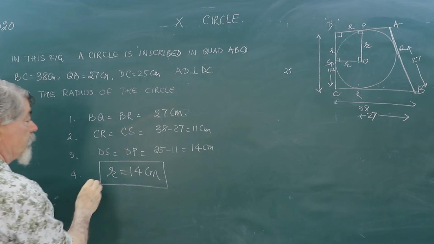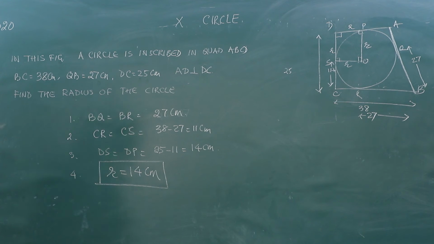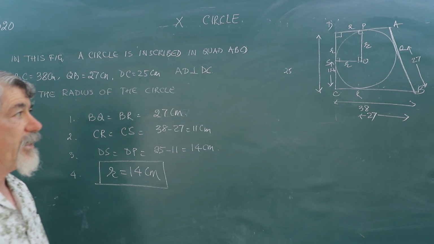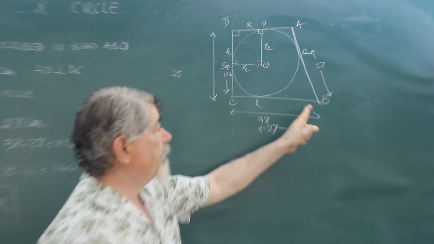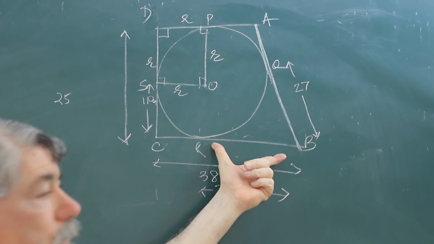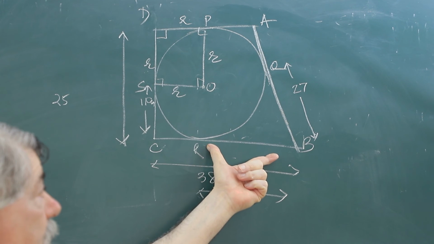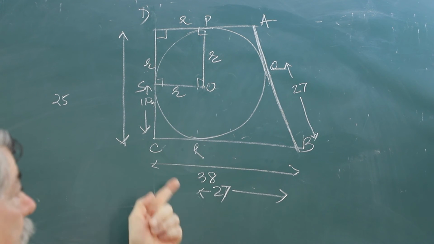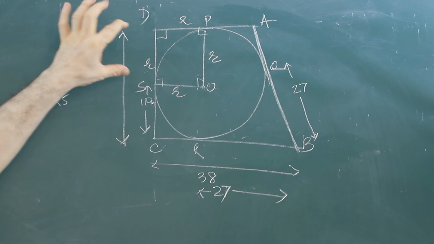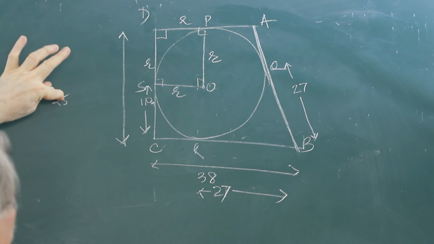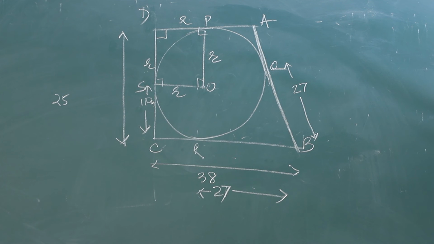We are using the property that tangents drawn from an external point to a circle are of equal length. This length was given 38, this was given 27, so this will be 27. Once I get this as 27, I can calculate this as 38 minus 27, which will come out to be 11. And this complete length is how much? 25. So this length will become 25 minus 11, that is 14, and that is actually equal to the radius. So radius is 14 centimeter.